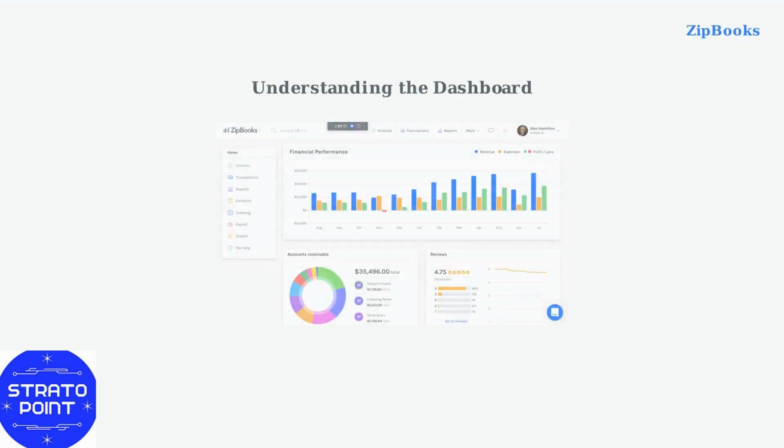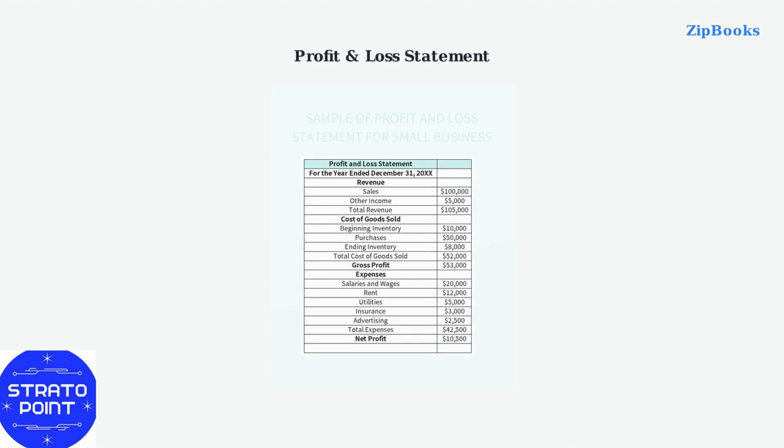ZipBooks Dashboard provides a real-time overview of your business finances with key performance indicators at a glance. Track essential metrics like revenue, expenses, and profit through visual charts and graphs. Monitor accounts receivable with aging summaries and customer payment trends. Generate customizable reports to analyze your financial performance.